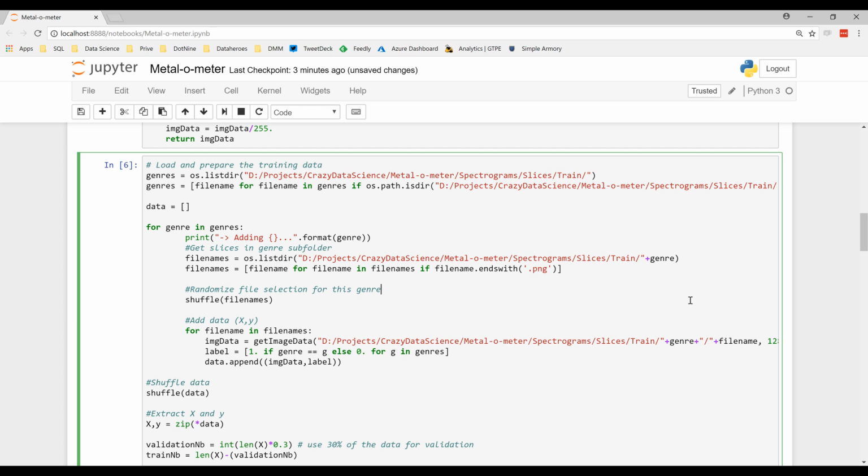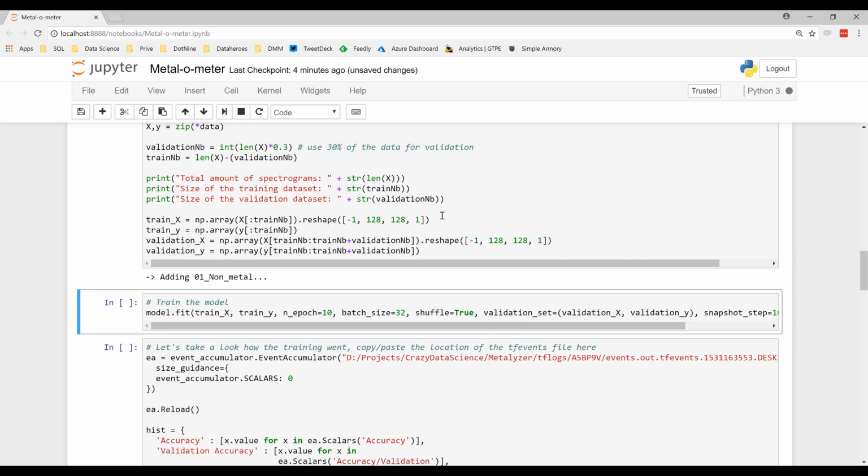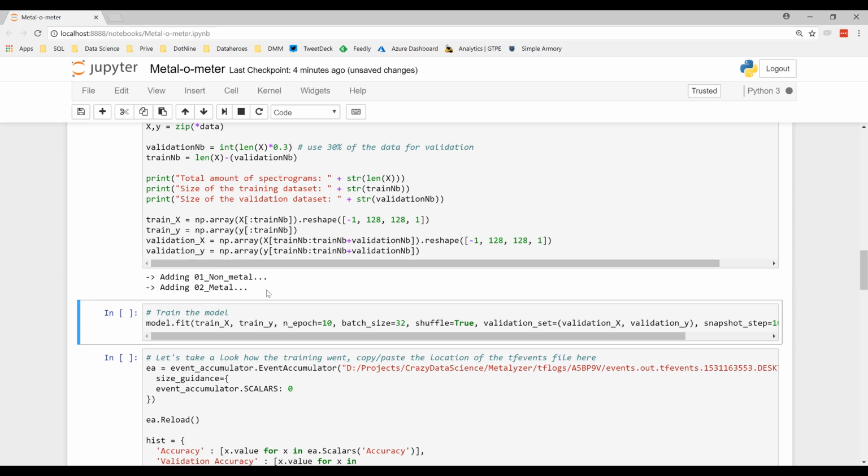So what this step does is it grabs all the spectrogram slices we created earlier, which are inside our training folder, and loads them into the data frame. And based on the folder they are in, it will know whether this slice is part of a metal song or a non-metal song. So it will know the labels as well, which we need for training. So I'm going to run this code. And as you can see, it's been adding the non-metal, and it's added the category metal into our data frame.